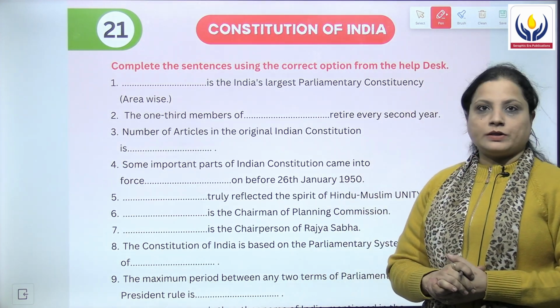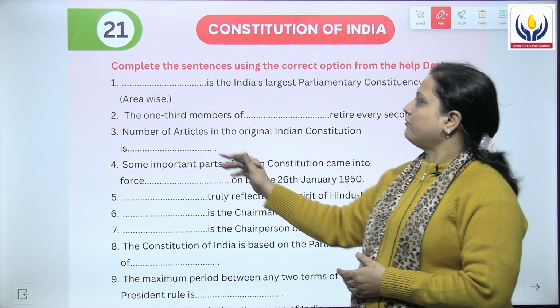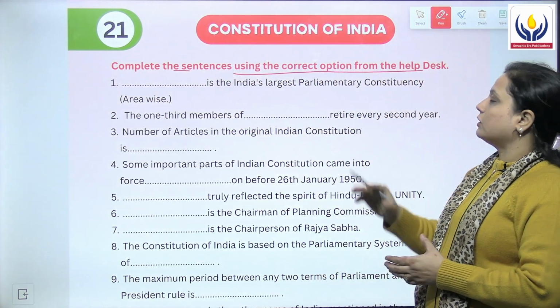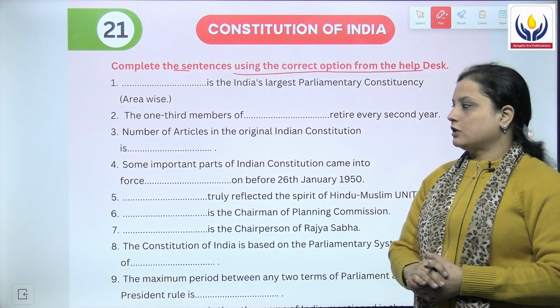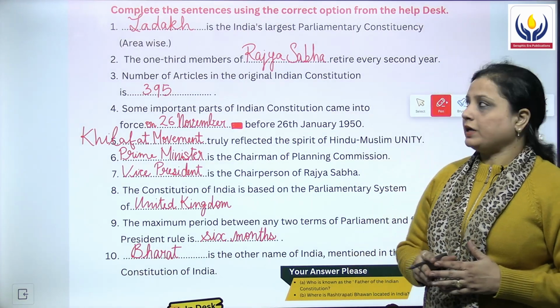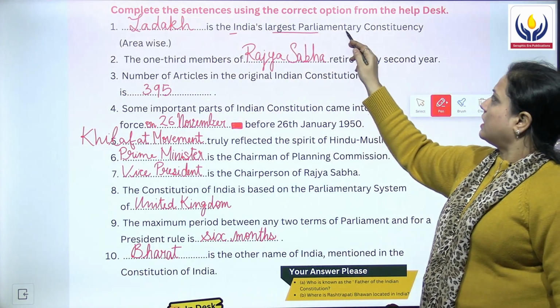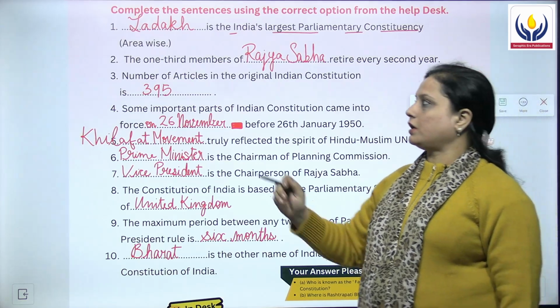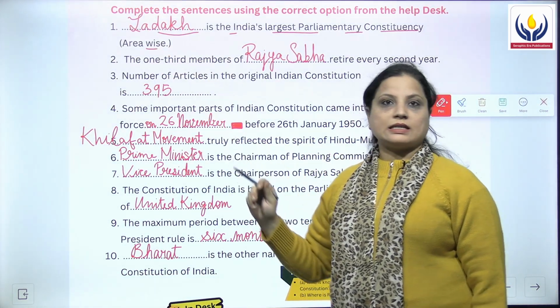The chapter begins with complete the sentences. We have to complete the sentences using the correct answer from the help disk. So let's begin with the exercise now. The first one given over here is Dash is the India's largest parliamentary constituency area wise, and the answer is.